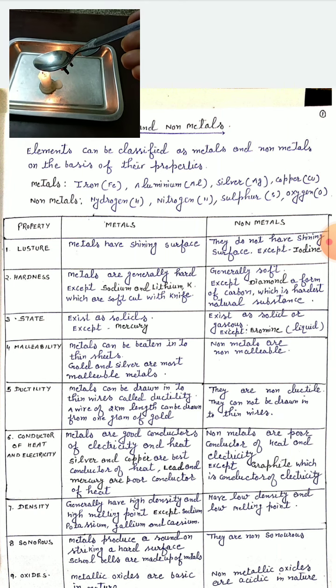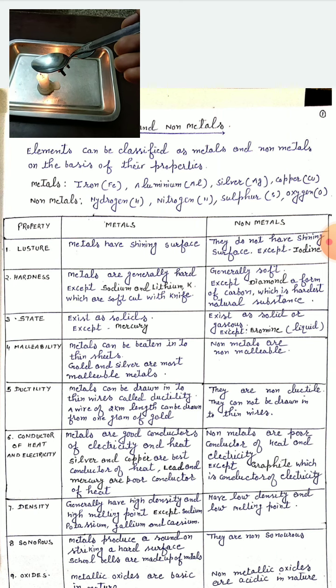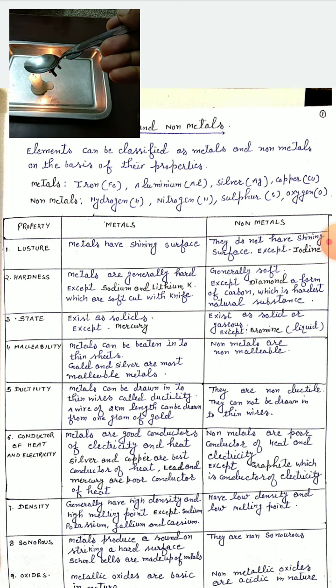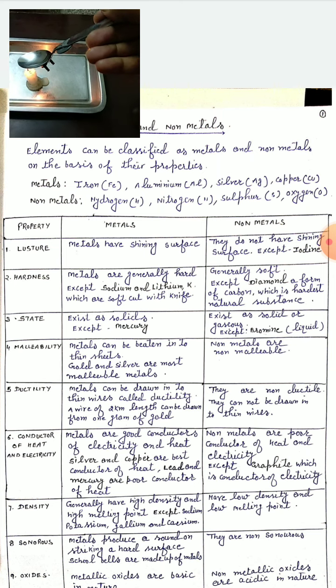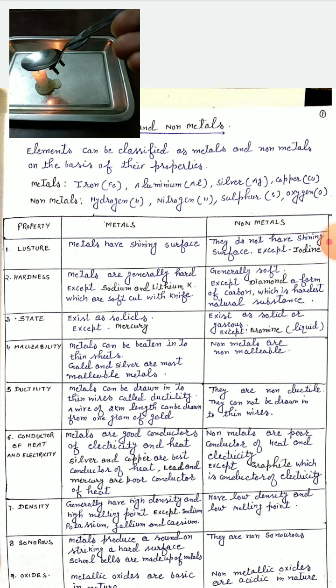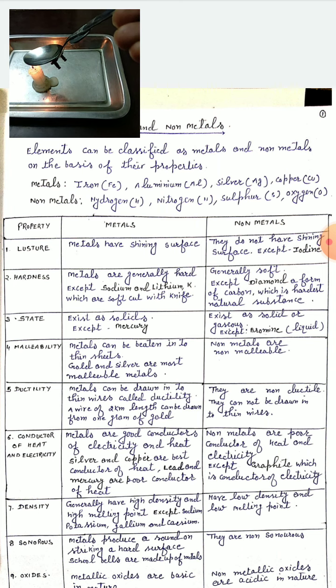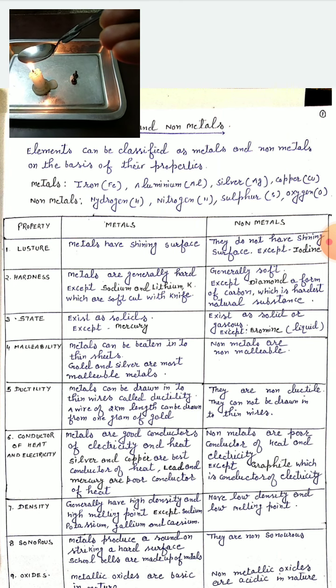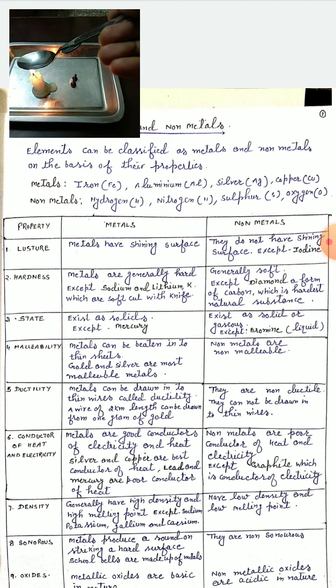So this is an example of conduction of heat. And the wires which are there in your house are also made up of copper or other metallic materials, because they are good conductors of electricity. So metals are good conductors of heat and electricity. Just observe it carefully. When the heat is transferred, I am not hitting that particular place, but I am heating the tip of the spoon, and you can see it has fallen down.